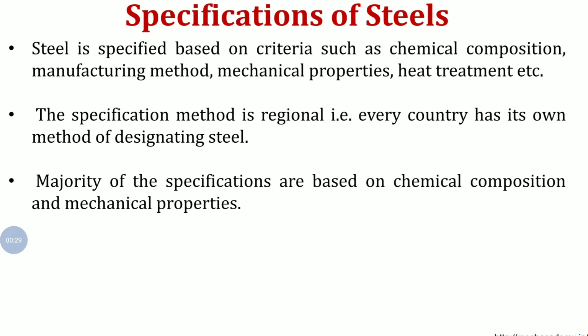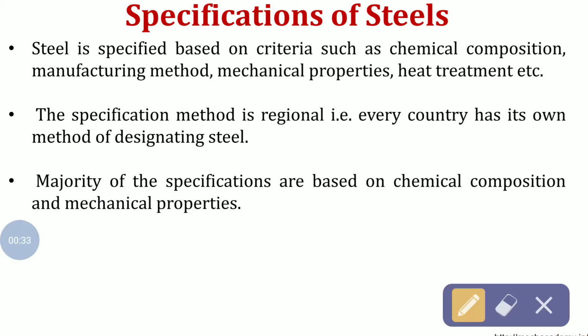Basically, steel is specified based on criteria such as chemical composition, manufacturing method, mechanical properties, heat treatment, etc. Every country has a different way of specifications.